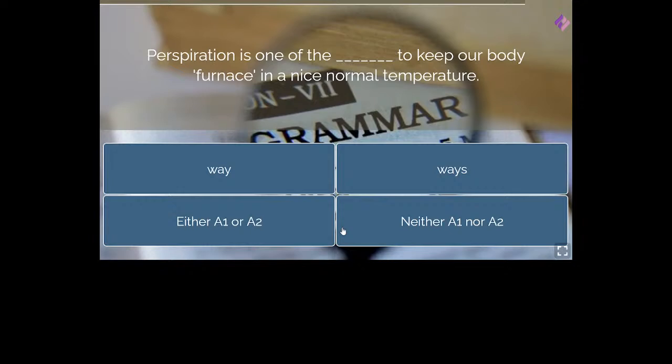So perspiration is one of the way or ways. Tell me. Perspiration is one of the dash to keep our body furnace in a nice normal temperature. Please tell me your answer quickly. Is it way or ways?